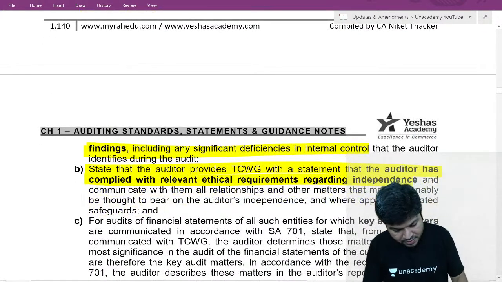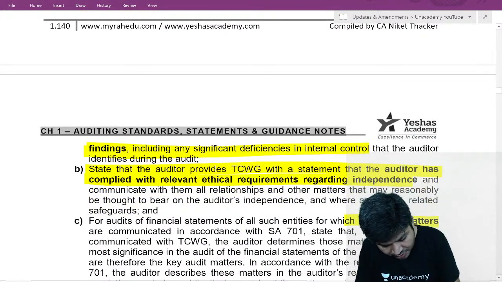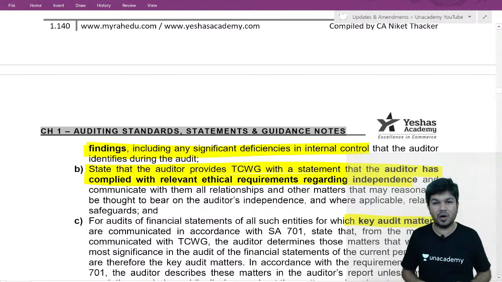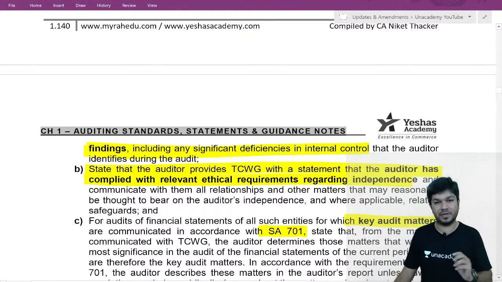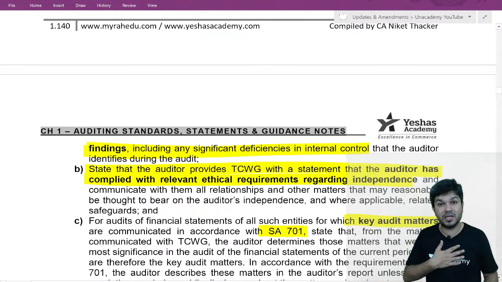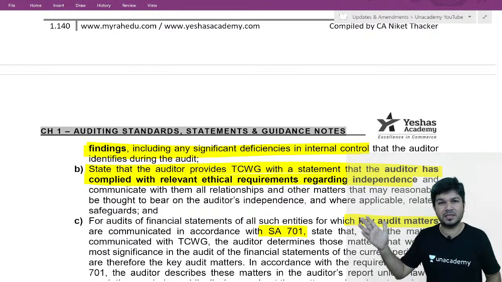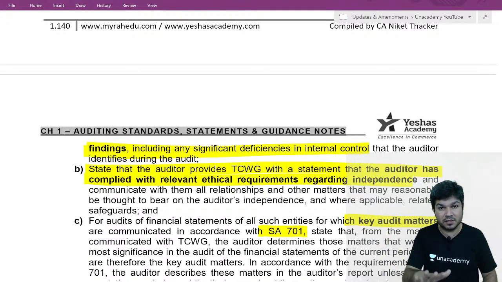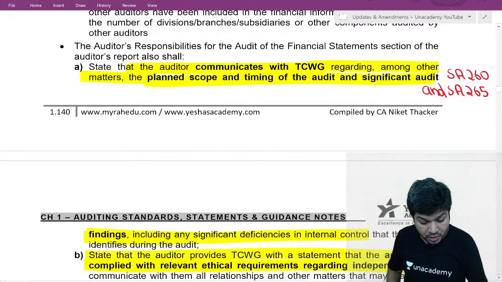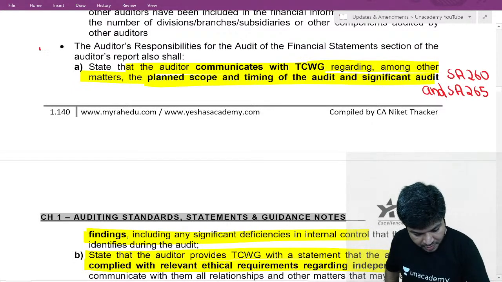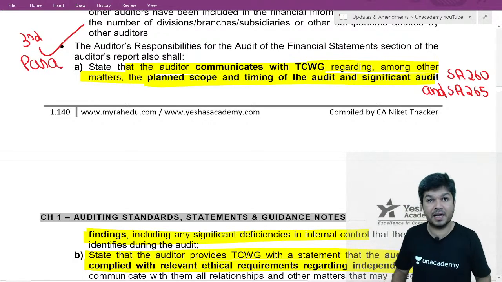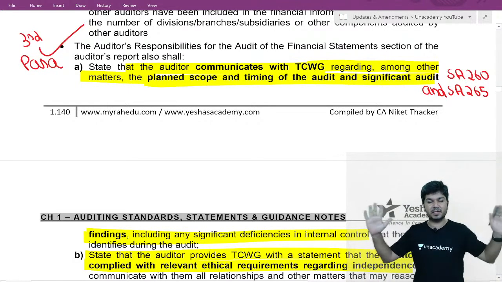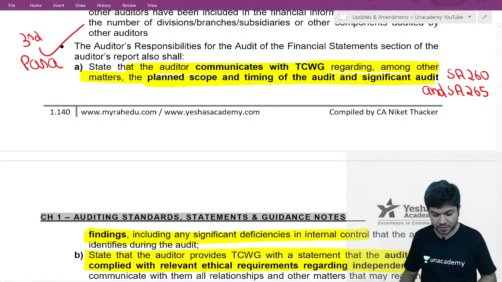And the third one is for key audit matters, as per SA 701. I'll take it together with 701. Sometimes key audit matters are not communicated because the law doesn't allow us. That is all written over here. So this was the third para in the auditor's responsibility. There are three big paragraphs in the auditor's responsibility.